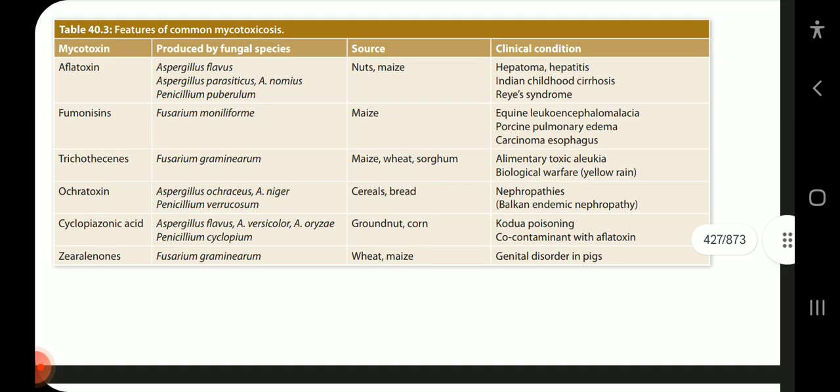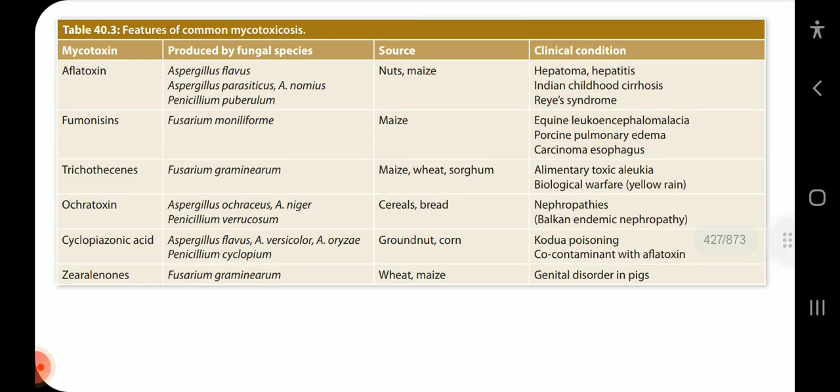Now, the features of common mycotoxicosis. Mycotoxin aflatoxin, produced by Aspergillus flavus, Aspergillus parasiticus, Aspergillus nomius, and Penicillium puberulum. Source: nuts, maize. Clinical condition: hepatoma, hepatitis, Indian childhood cirrhosis, and Reye syndrome. Fumonisins from Fusarium moniliforme in maize. Clinical condition: equine leukoencephalomalacia, porcine pulmonary edema, carcinoma esophagus.